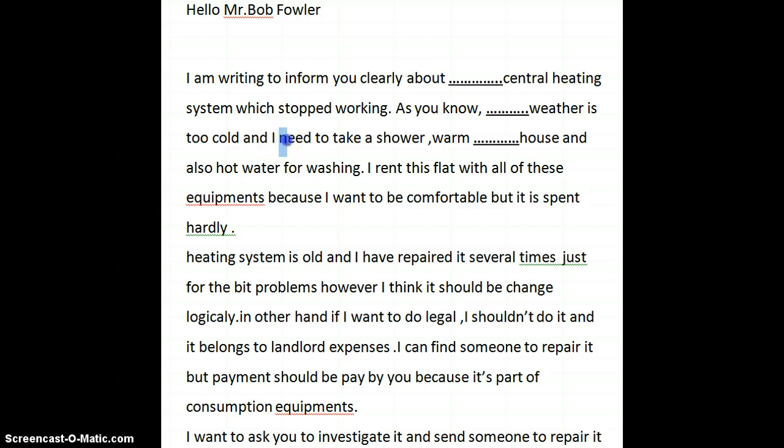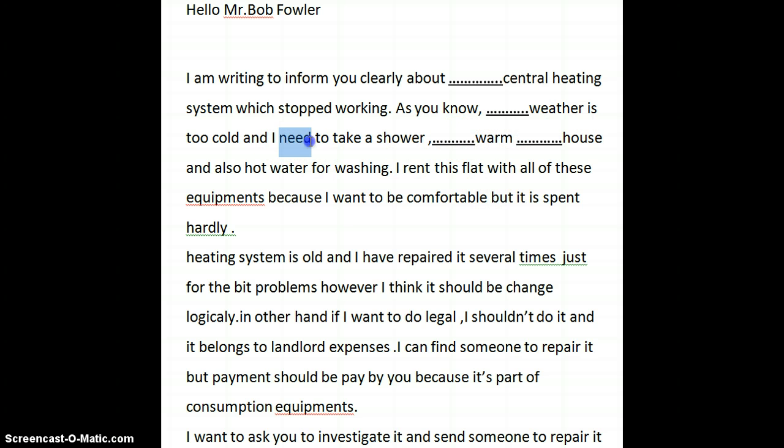So you have used one main verb, "I need," infinitive "to take a shower, I need warm house." So if you have used the infinitive here, then you would need to use the same pattern here. So again, I'm going to underline this aspect.